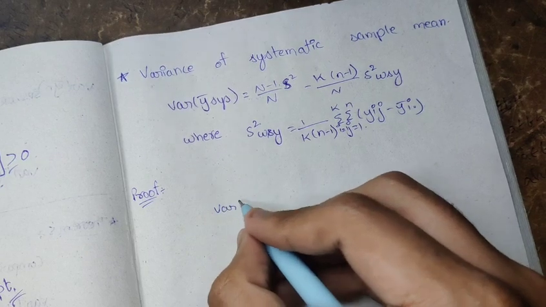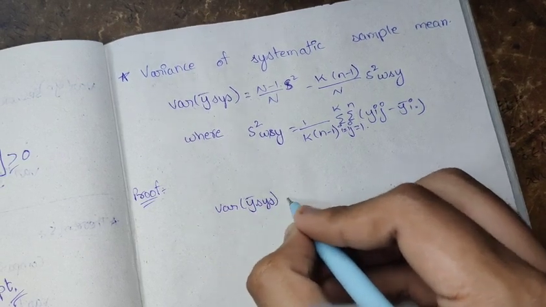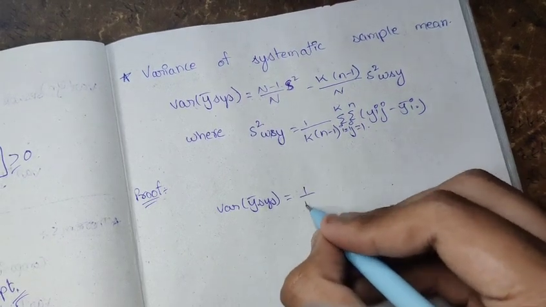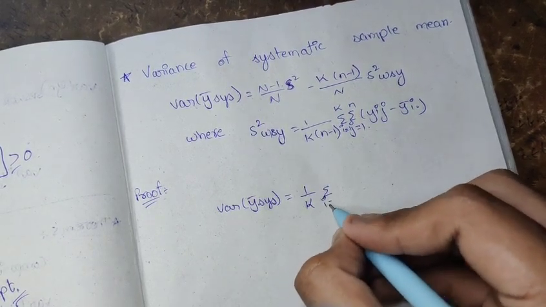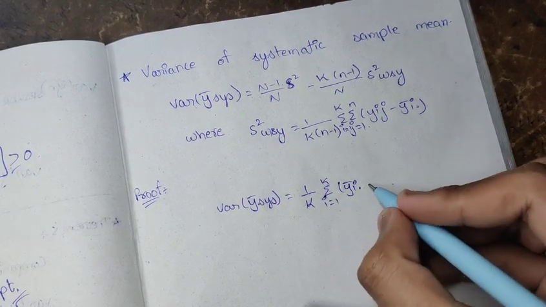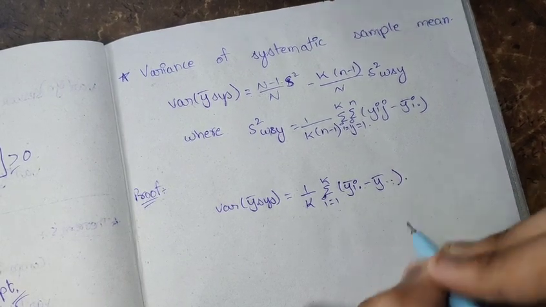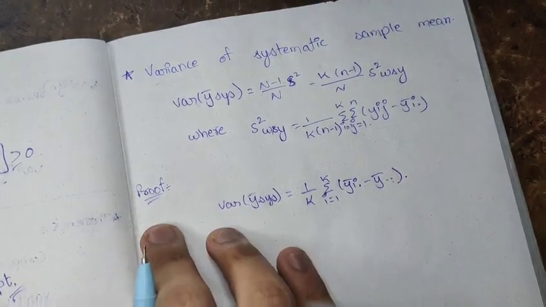So the variance of y bar systematic is equal to 1 by k summation i equals 1 to k of (y bar i dot minus y bar dot dot) whole squared.